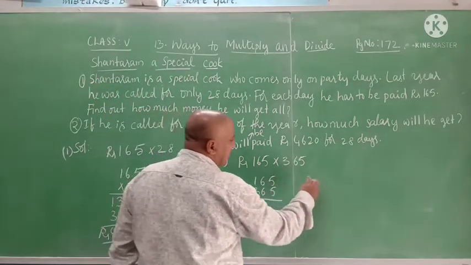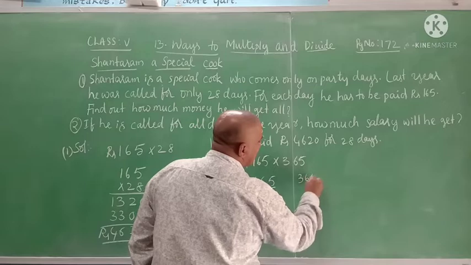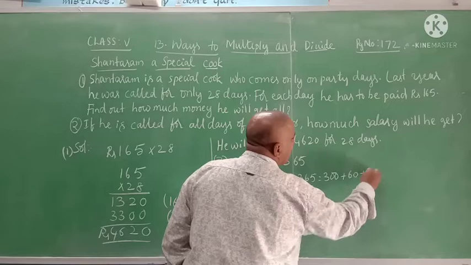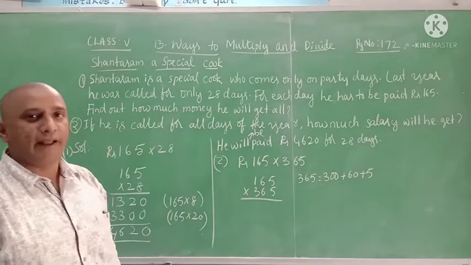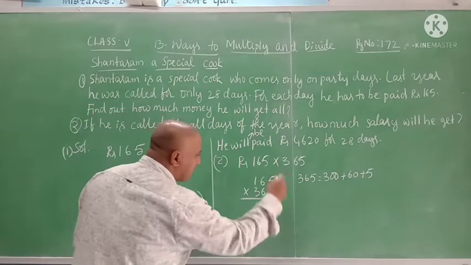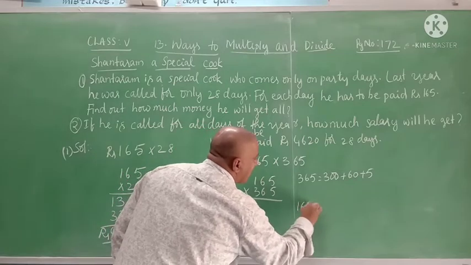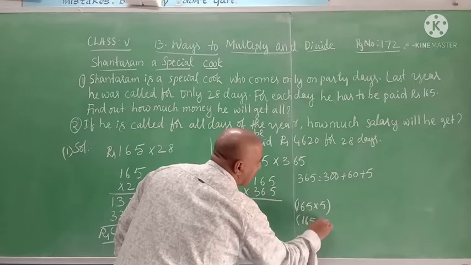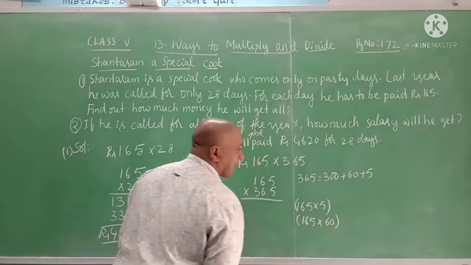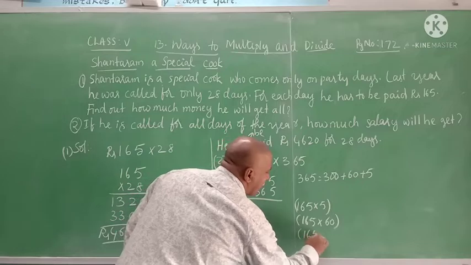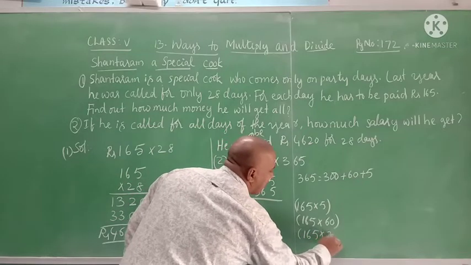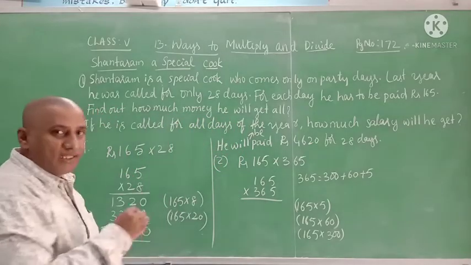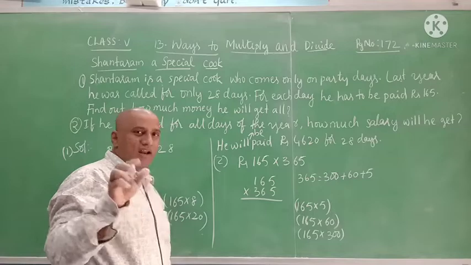Now see 365, how can we write it? 365 as 300 plus 60 plus 5. Now multiply. First step, 165 is multiplied with 5. Second step, 165 is multiplied with 60, and 165 is multiplied with 300. Like this we multiply, then we add all the products. That total will give his salary for 1 year.